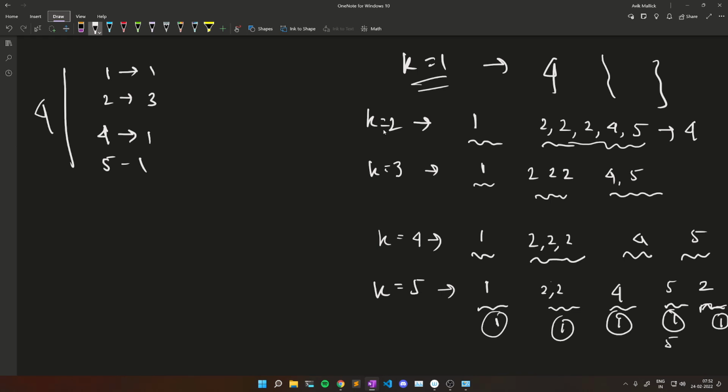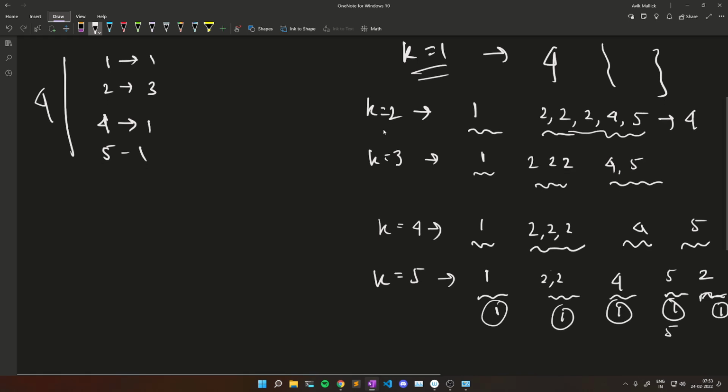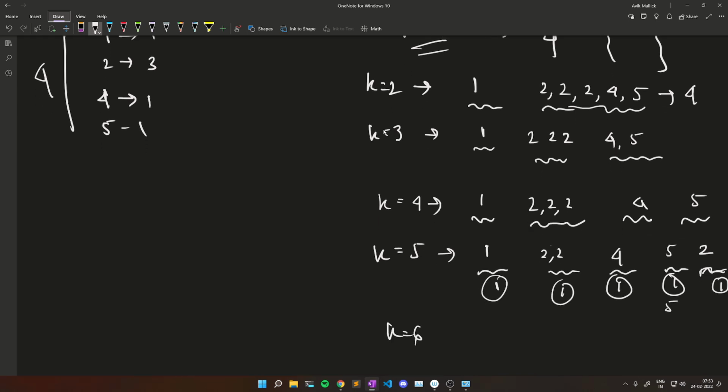So when the size of the team increases beyond the distinct types of push-ups, we just need to increase our answer also, because we can never distribute just 4 push-ups among 5 students. So we have to use the same type of push-up for 2 different students. Also for k equal to 6, the same way we will distribute like 1 2 2 2 4 5. So the answer will be 6, because here is one type, here another type, and the sum of all these types is 1 plus 1 plus 1 plus 1 plus 1 plus 1, which is 6.